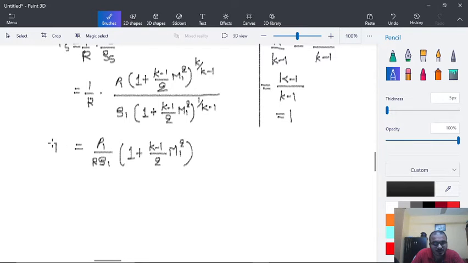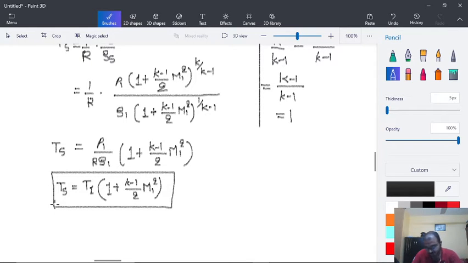We can further write this entire P1 upon R rho 1 as T1. So TS is equal to T1 into 1 plus K minus 1 upon 2 M1 square. So that is the value of stagnation temperature. Now let's copy our work into our main slides.